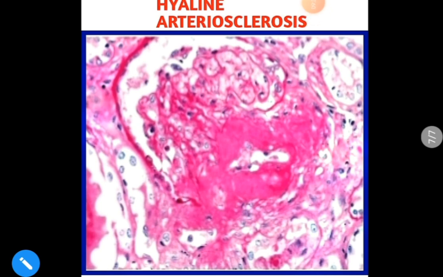So this is the hyaline arteriosclerosis, the pink amorphous material which is deposited in the walls of the arteriole. This is the lumen, and this is the pinkish material that is deposited, that is the hyaline, which is deposited along the walls of the arteriole, which is hyaline arteriosclerosis.